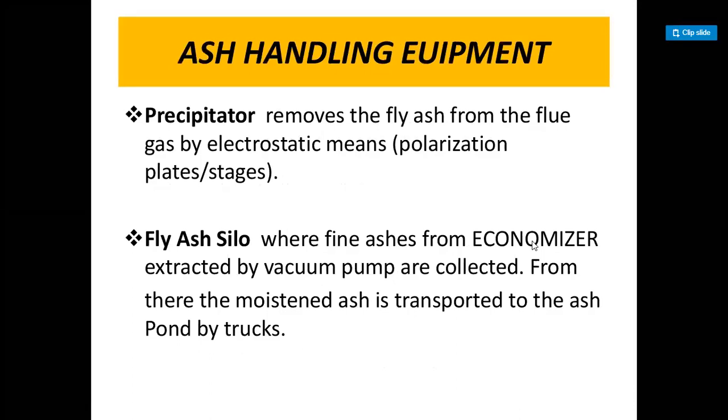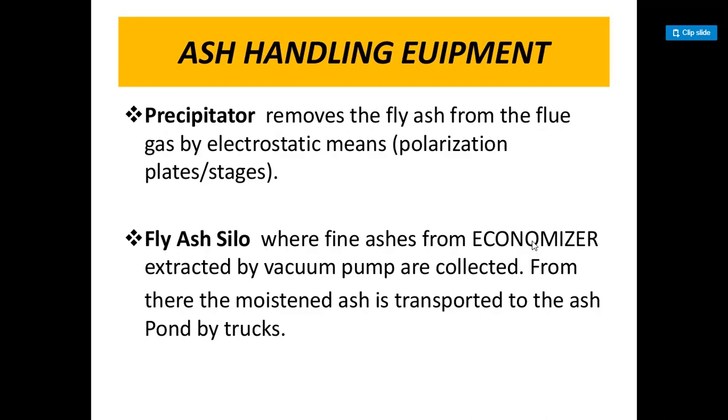Ash handling equipment. Precipitator removes the fly ash from the flue gas by electrostatic means, using polarization plates or stages. Fly ash silo, where fine ashes from the economizer extracted by vacuum pump are collected.